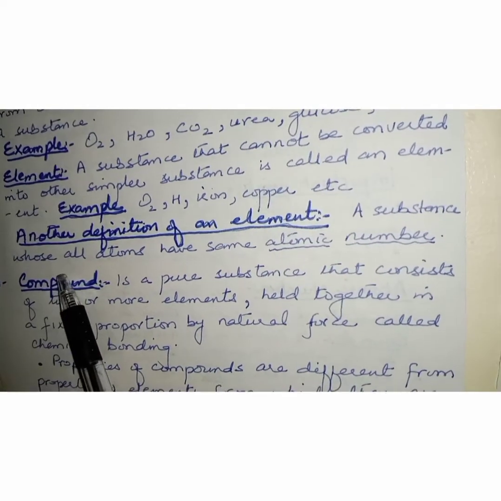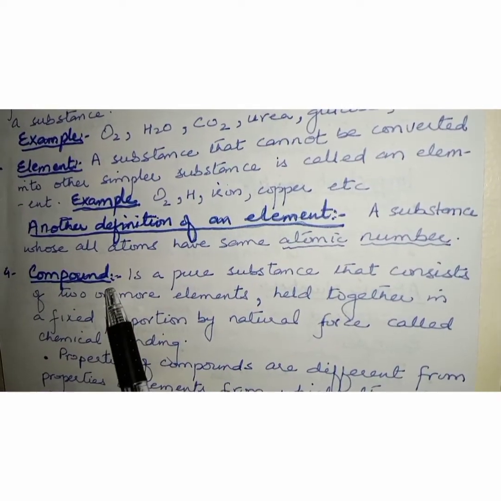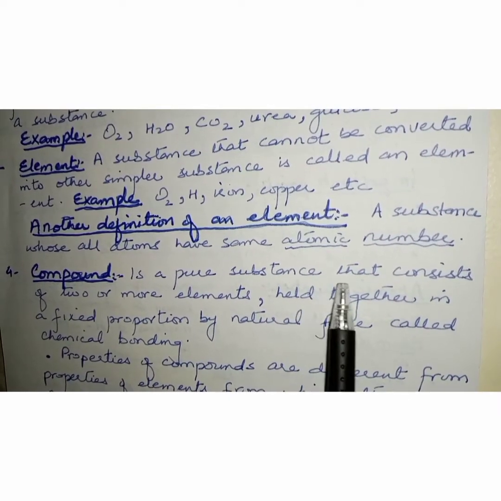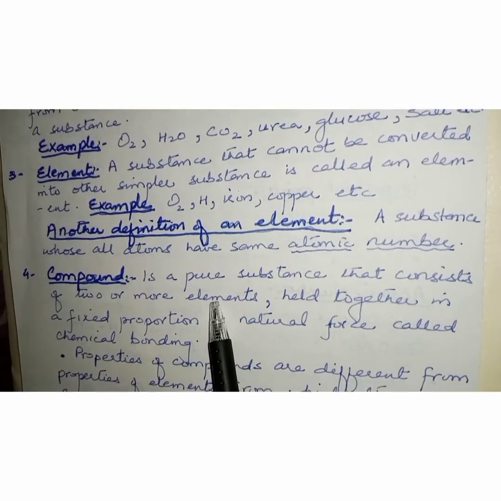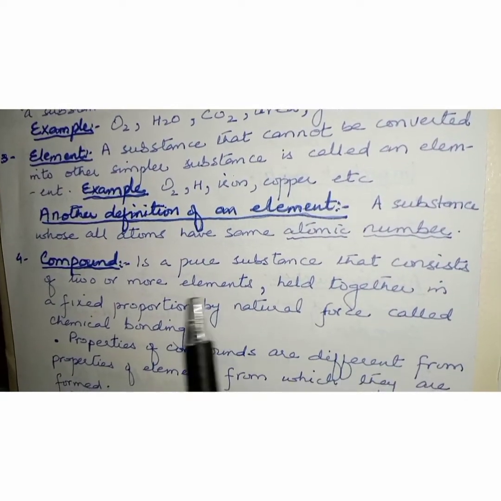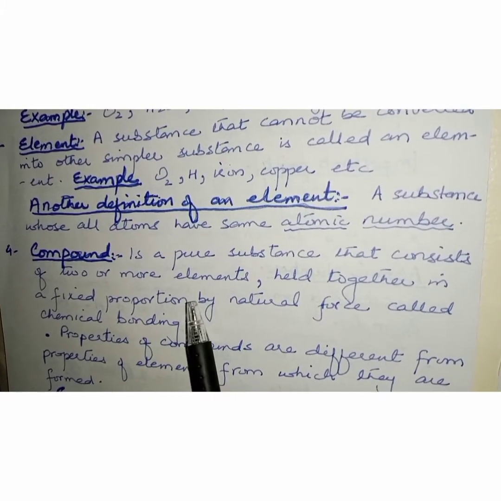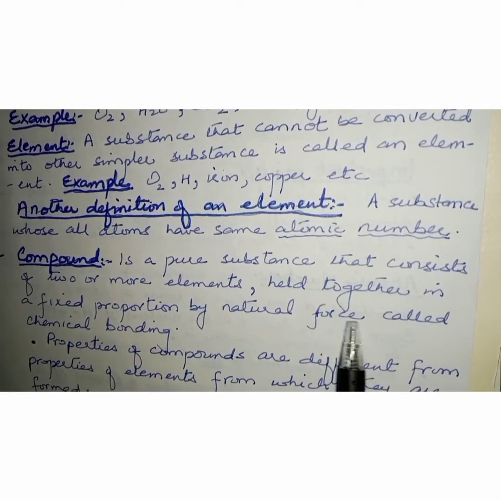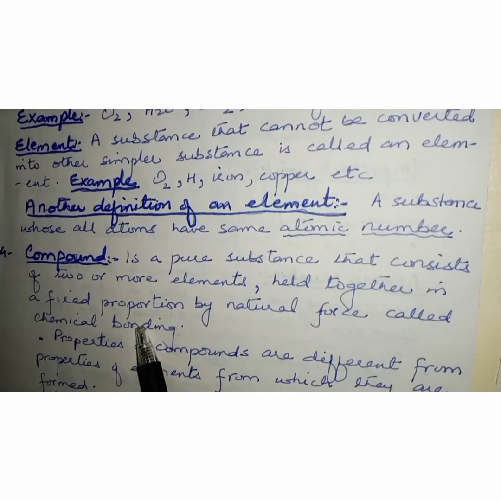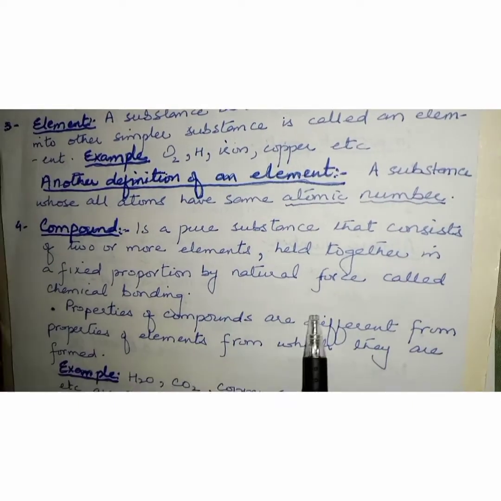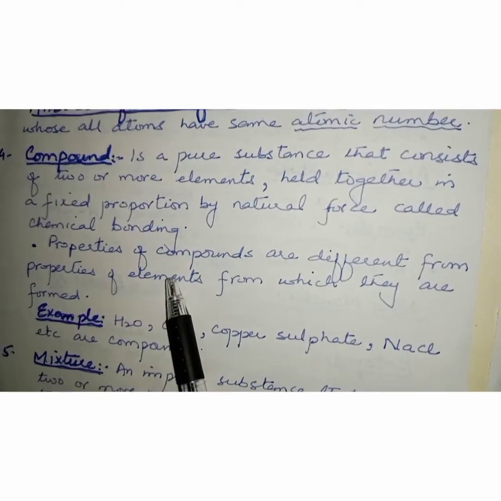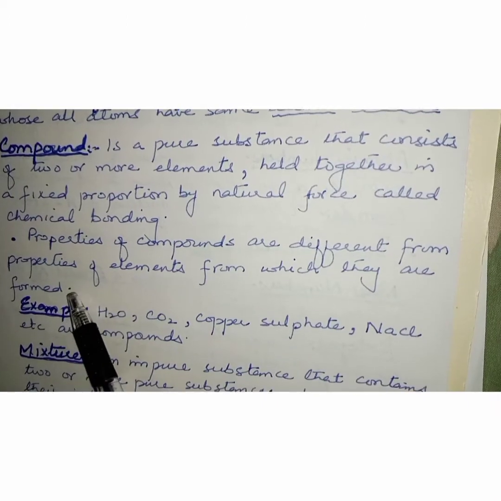Now, what is compound? Compound is a pure substance that consists of two or more elements, and these elements are held together in a fixed proportion by natural force, and this is called chemical bonding. Now, properties of these compounds, they are different from the properties of elements from which they are formed.